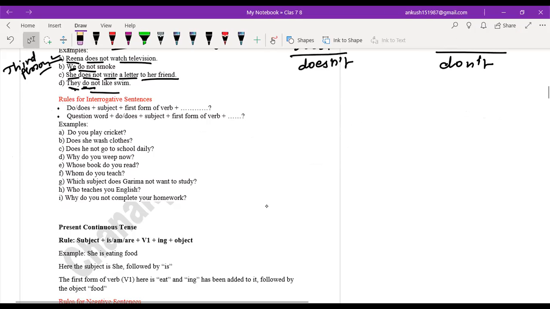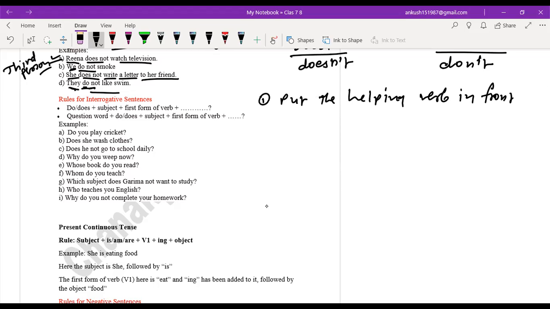Now let us understand how to make an interrogative sentence of present simple tense. It is very easy. What to do? Put the helping verb in front of the subject. Then use the subject.